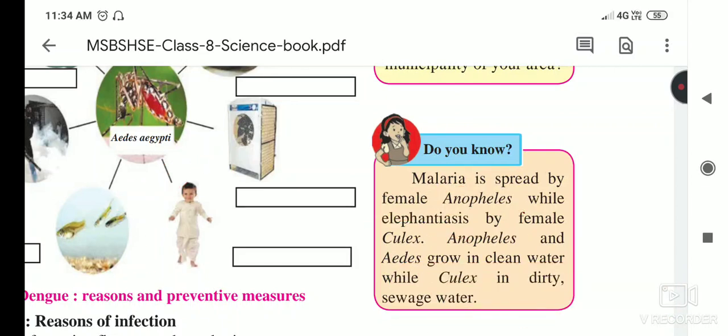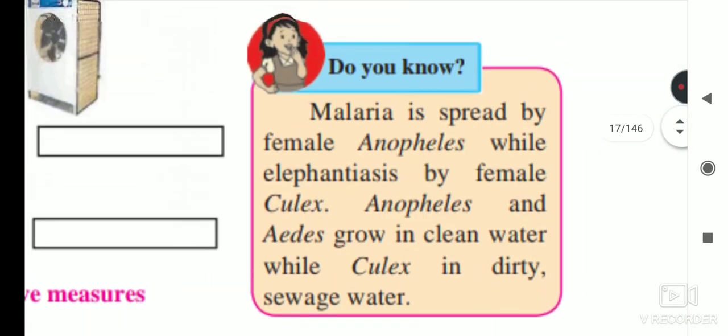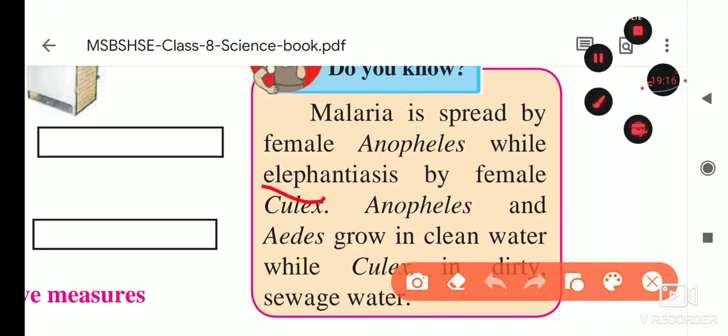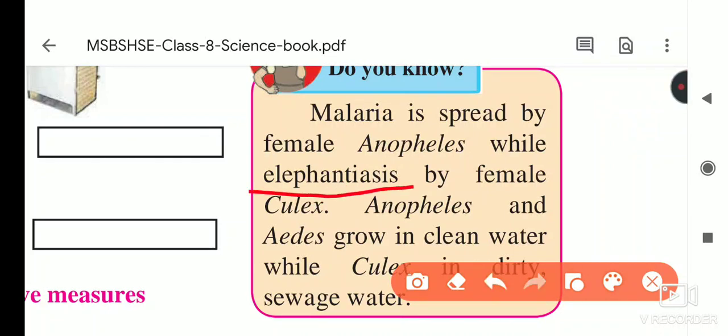Next, elephantiasis disease is there. Elephantiasis means the person who is suffering from elephantiasis has legs like an elephant. When the mosquito bites, the legs become very big and swollen, and it looks like an elephant's leg. So that disease is named elephantiasis. And who spreads this disease? The female Culex. Keep in your mind, many diseases are spread by the female mosquitoes, not the male mosquitoes.